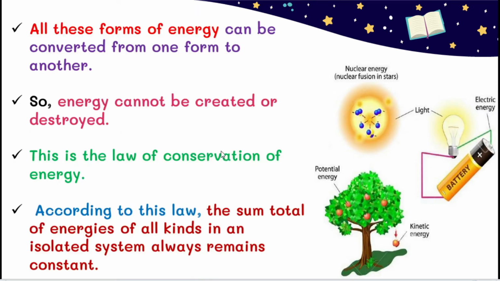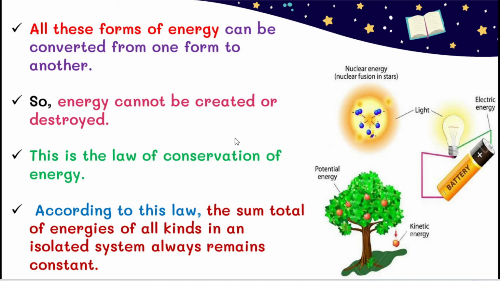So students, next we are going to discuss. Yes, all these forms of energy can be converted from one form to another. We discussed almost 10 examples, and they all indicate energy converted from one form to another. So, students, energy cannot be created or destroyed. From these examples, we can easily understand that we cannot create any energy, and we cannot destroy any kind of energy.